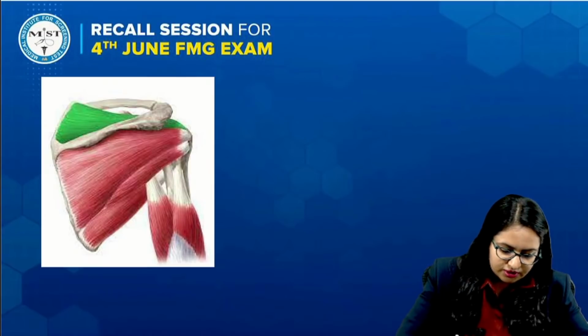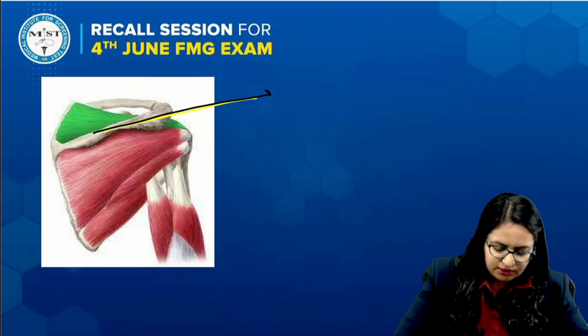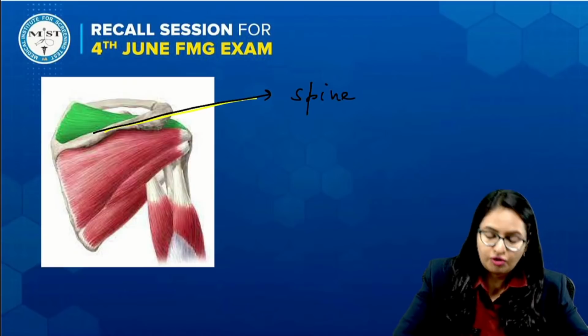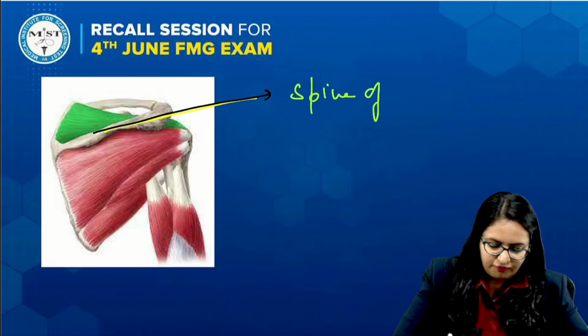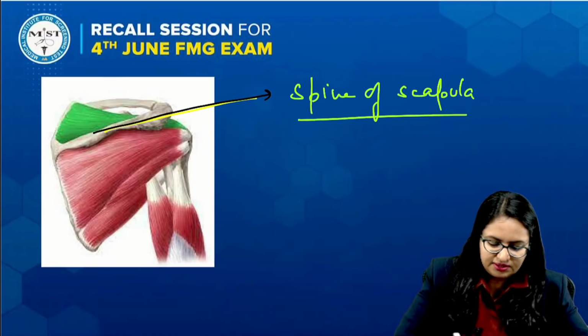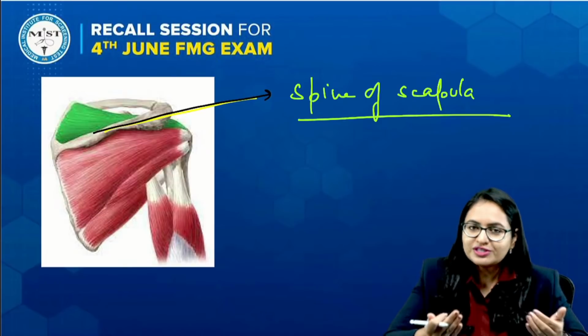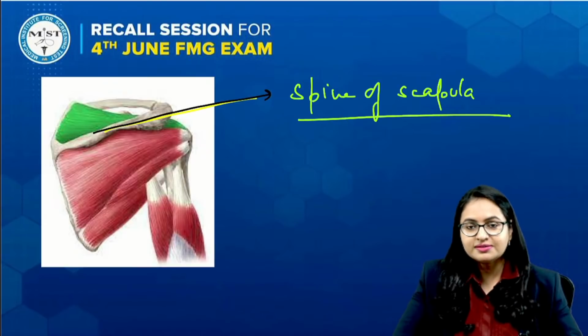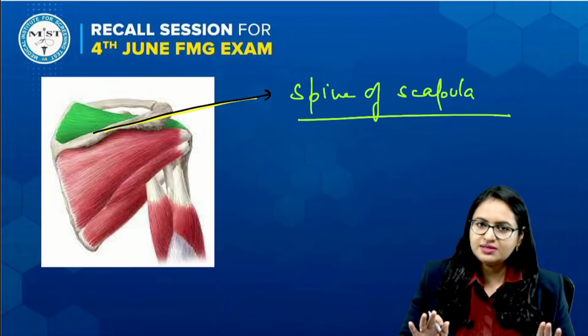Now this structure, what is this? This is the spine of scapula, right? A very easy way to tell the muscles: the muscle which is above the spine is supraspinatus, and the muscle which is below the spine is infraspinatus. Very easy to identify.